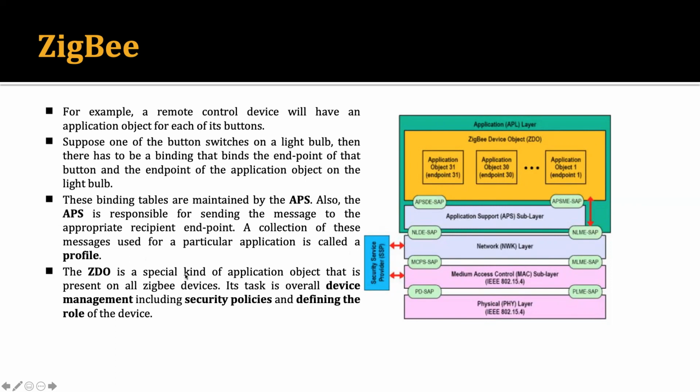The ZDO is a special kind of application object that is present on all ZigBee devices. Its task is overall device management, including security policy and defining the role of the device. So it is responsible for managing all applications, as well as managing the devices, security policies, and defining the different roles of the devices. So these are the layers of ZigBee, and this is how it works.